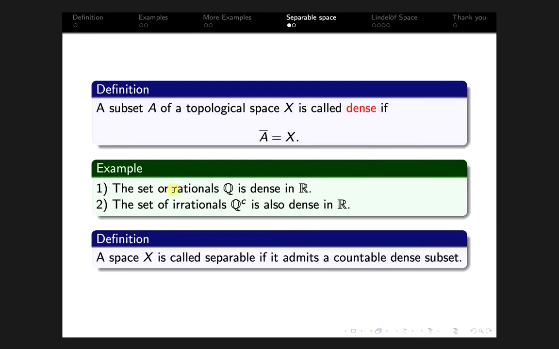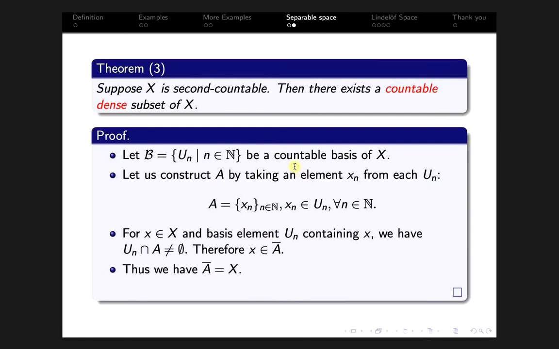Now a topological space X is called separable if it admits a countable dense subset. For example, R has a countable dense subset, and that is Q, the set of rationals. This is a countable and dense subset of R. So R is separable. R is an example of a separable topological space.